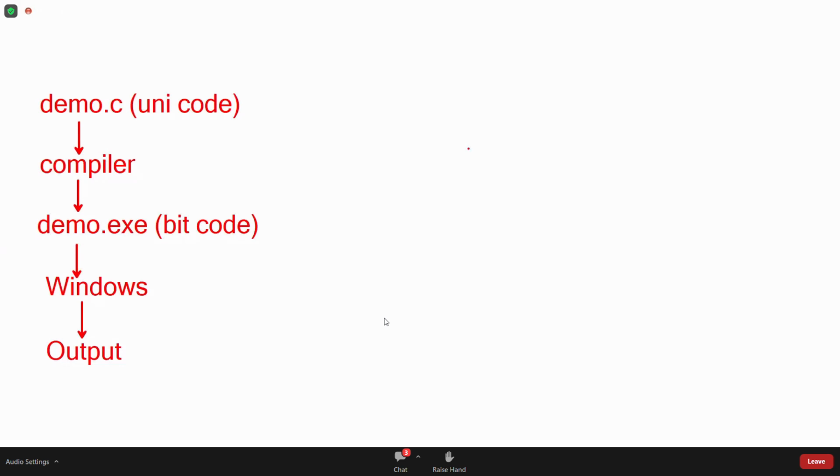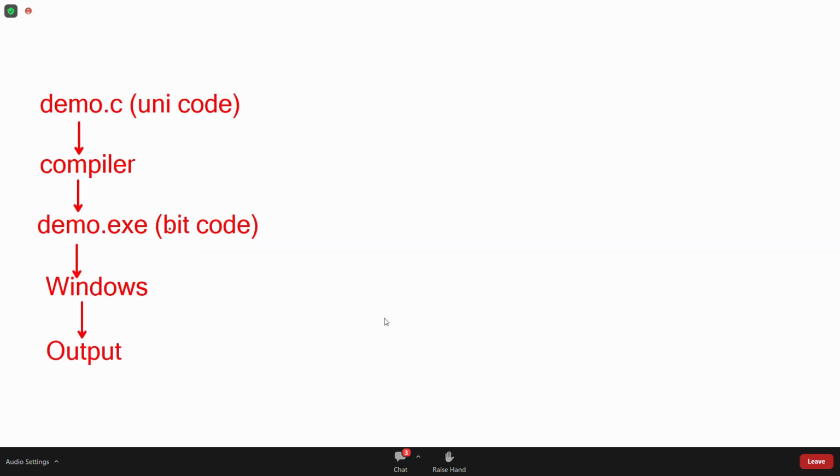For Unicode to bitcode conversion, we are using one software. That software is called a compiler. What this compiler will do, it translates. This is called translation software. It converts Unicode to bitcode. But why this conversion? Whatever we know, the operating system doesn't know. Whatever the operating system knows, we do not know. That is the reason conversion is required.